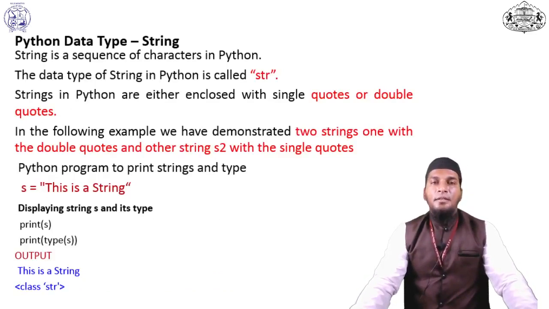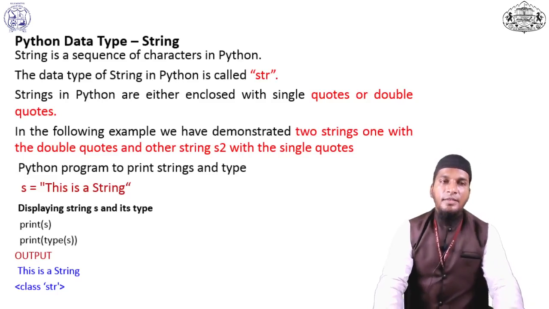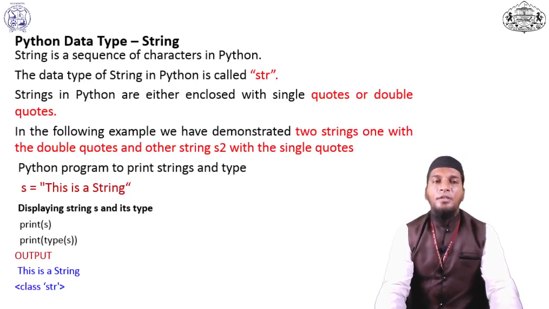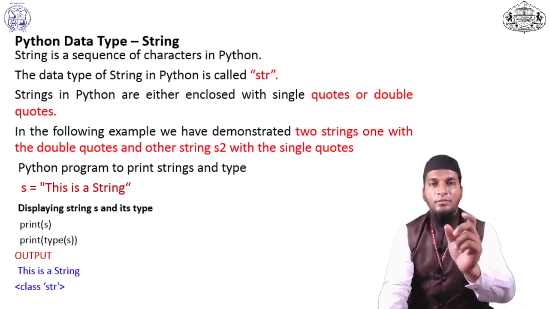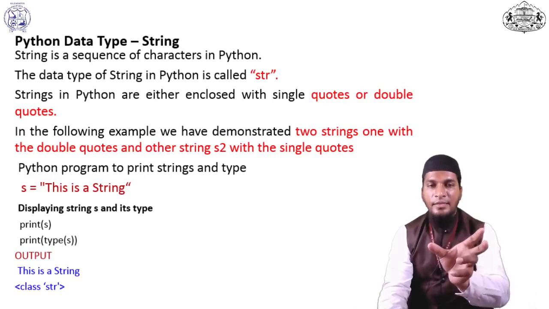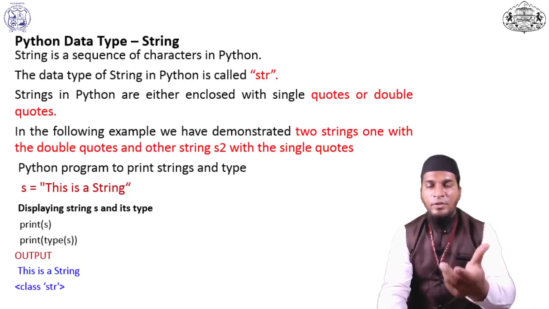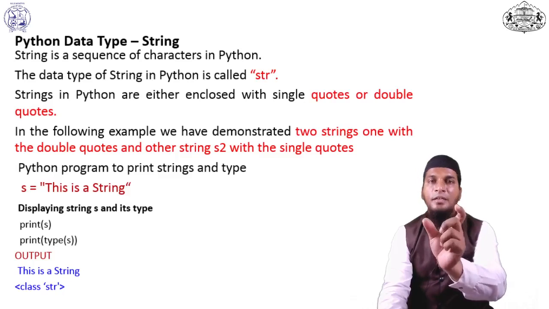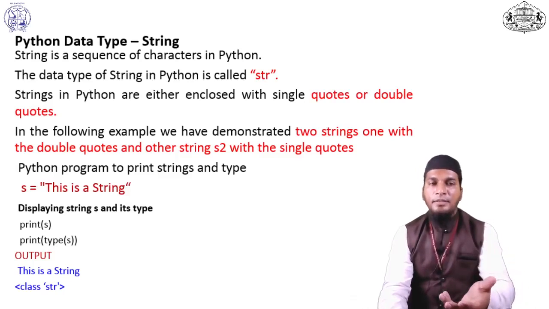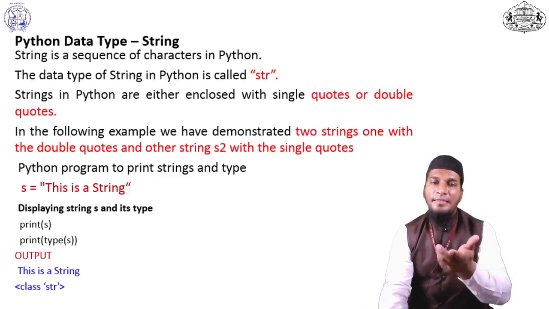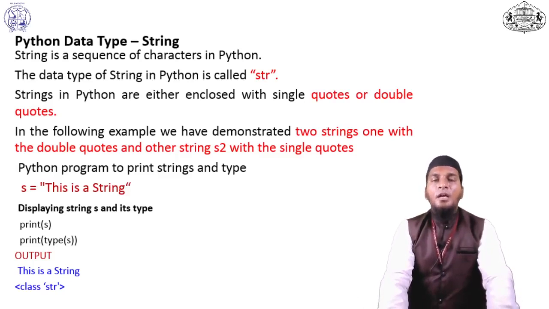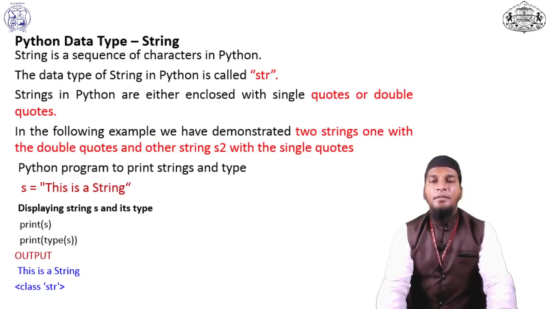Now the next data type is a string. A string is a sequence of characters, and in Python we call it str. When we assign a string to a variable, the data type name shows as class in single quotes str. So in Python, the data type of a string is called str. One more thing: we can declare a string in Python with single quotes or double quotes. Both are accepted.